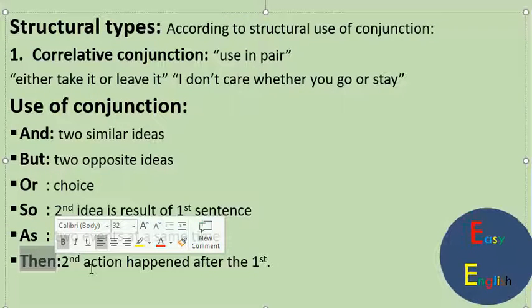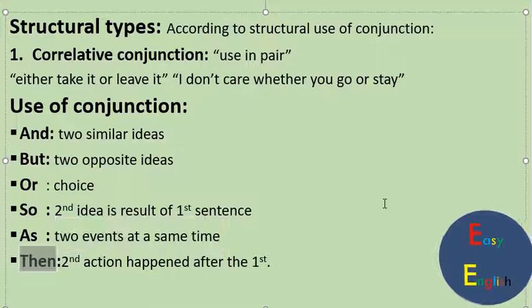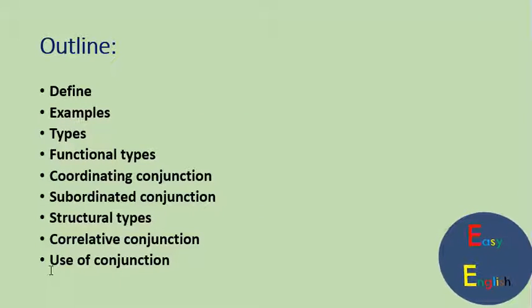Like for similar sentences we use and, for opposite ideas we use but, for choice we use or, and when the second idea is the result of the first sentence we use the conjunction so. And as we can use when two events occur at the same time, and then we use when the second action happened after the first action. So in this lecture we have covered all our outlines, that is uses of the conjunction and the different types of conjunctions.